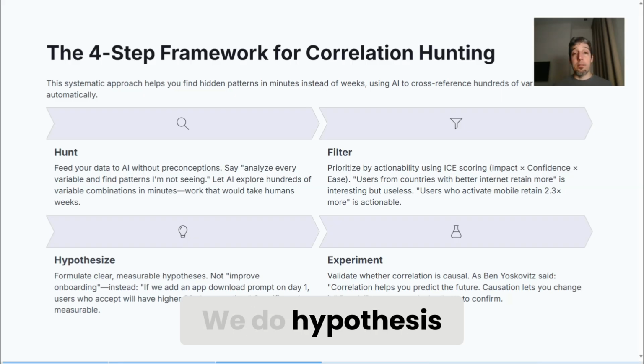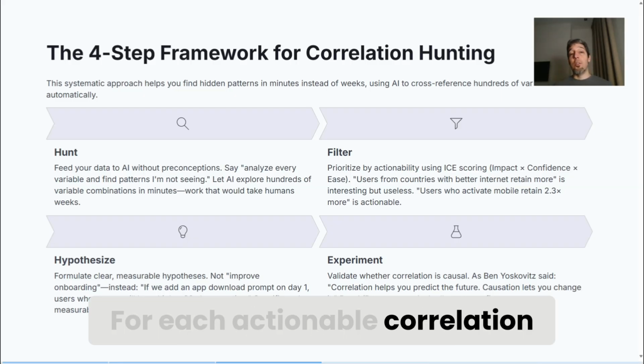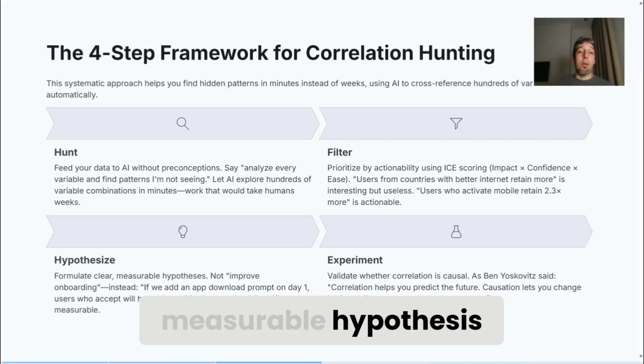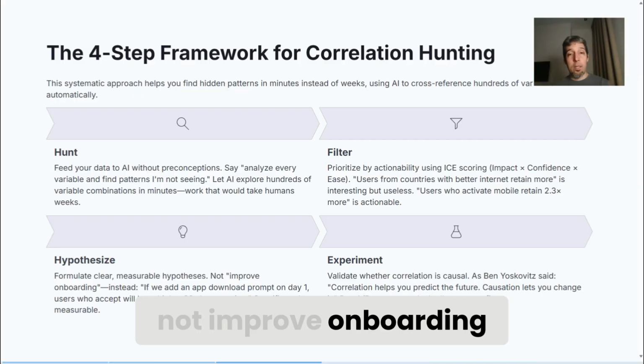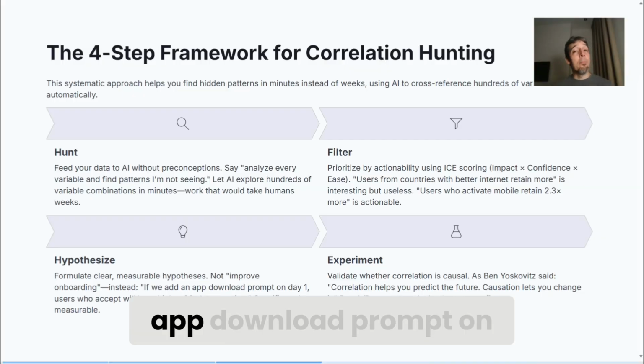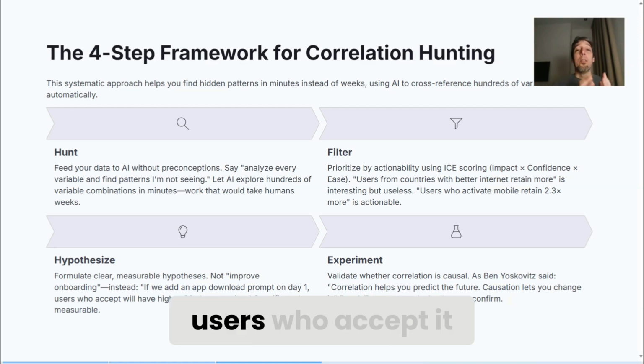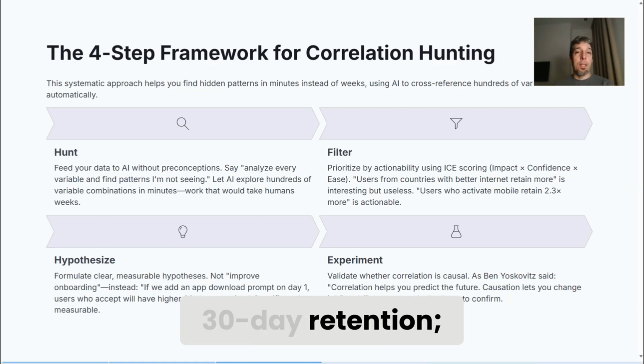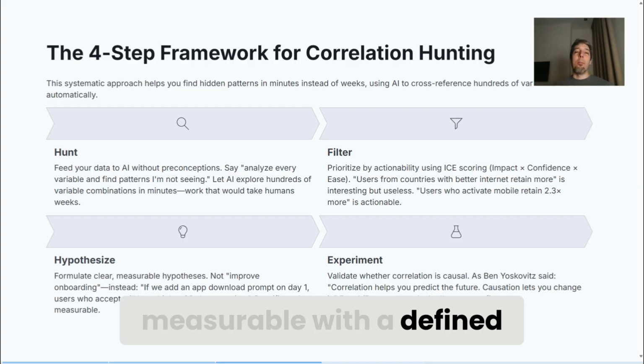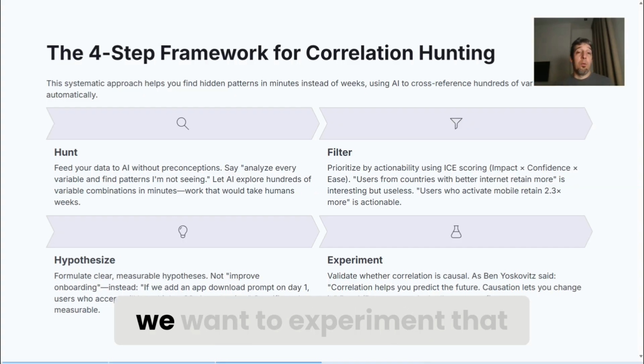We do hypotheses. For each actionable correlation, we formulate a clear, measurable hypothesis, not "improve onboarding." Instead, if we add an app download prompt on day 1, the users who accept it will have a higher 30-day retention: specific, measurable, with a defined primary metric. And of course, we want to experiment that.